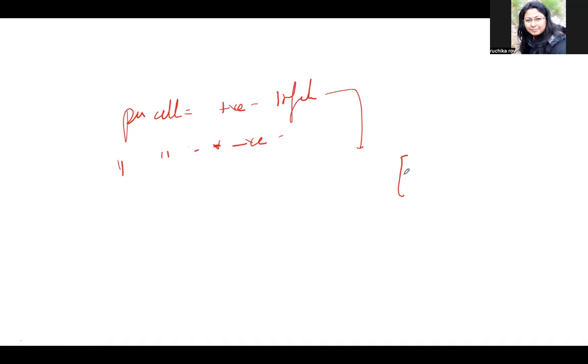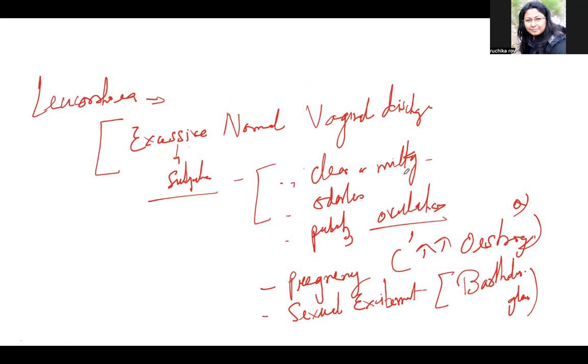Another question they can ask is why it is increased during ovulation: mostly due to the peak rise of estrogen, which increases the secretory activity of the cervical gland. And it increases during sexual excitement due to the abundant secretion from the Bartholin glands. These two are very important.